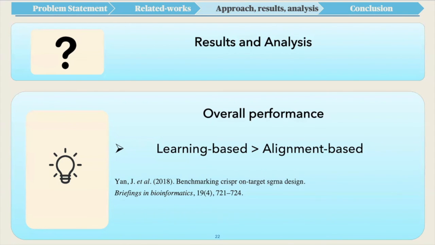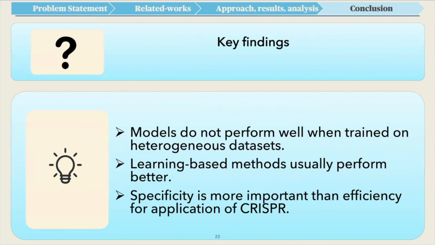During my research, I found that generally models don't perform well when trained on heterogeneous datasets, that is, datasets of different cell types. Also, I found that learning-based methods potentially outperform other methods. And lastly, we should care about specificity more than efficiency, because targeting a wrong location in DNA can lead to very bad consequences, such as death of patients.